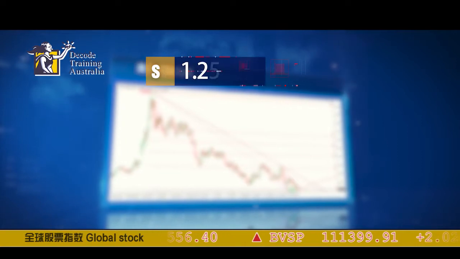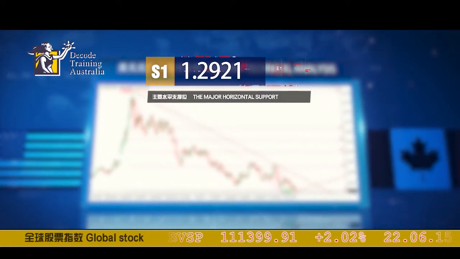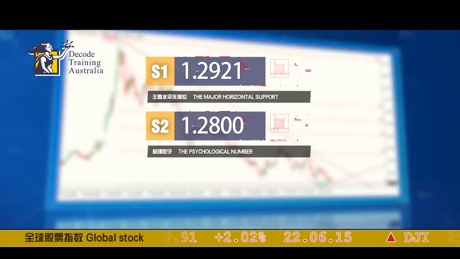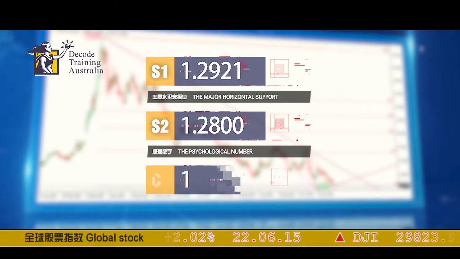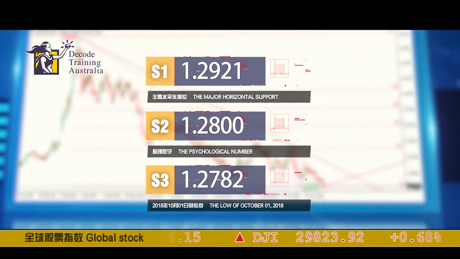If we look at the chart closely, we can see the following support levels. At support 1, you will find 1.2921, which is a major horizontal support. Second support is at 1.28 even, a psychological number. Finally, the third support is at 1.2782, which is the low of October the 1st, 2018.